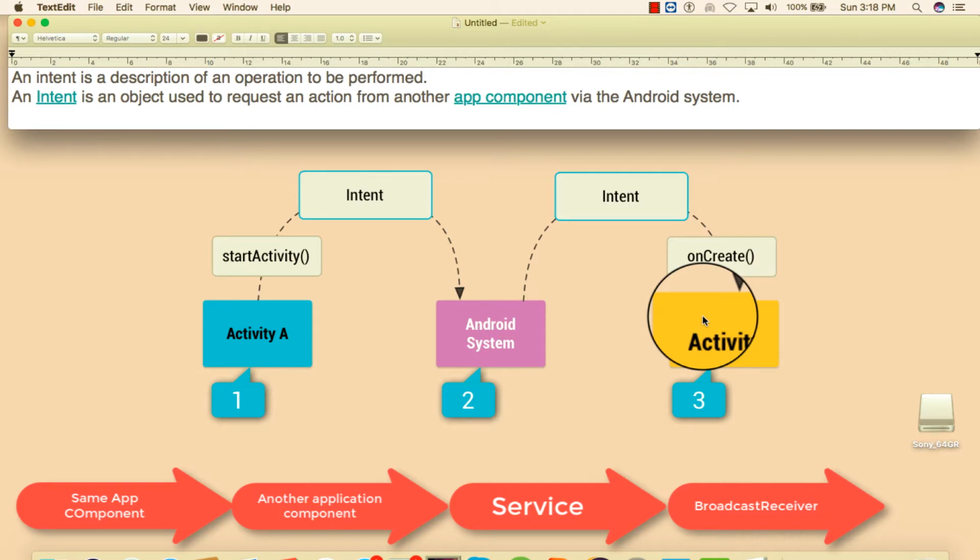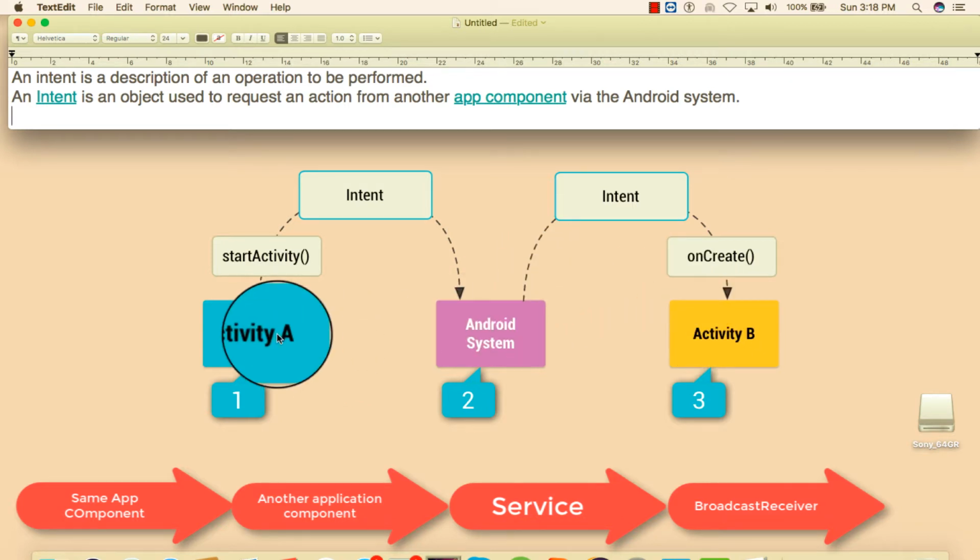Not only can we use intent to invoke another application component, but we can also pass messages. If you want to send some kind of message from activity A to activity B, you can pass that message in the format of a key and value pair by calling a method. That method name is putExtra. So let's learn this particular concept by an example.